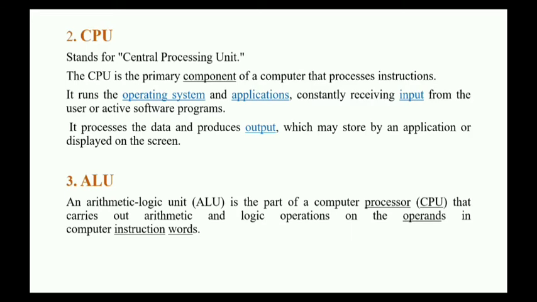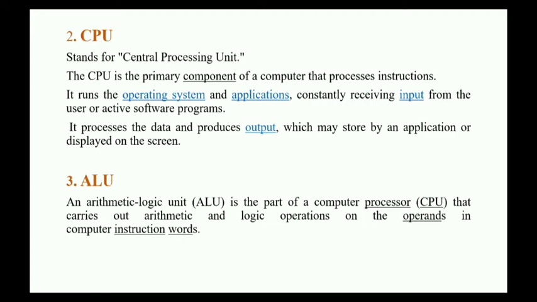Third point is ALU. ALU is arithmetic and logical unit. It is a part of the computer processor that carries out arithmetic and logical operations. Now what are arithmetic and logical operations? Addition, multiplication, subtraction, division are arithmetic and logical operations on the operands. Operands are our input. If I want to add 5 plus 10, then 5 and 10 are the operands. 15 is the output and plus is the operation we do on 5 and 10. So any number that is 5, 10, 15, they all are operands. Plus is the operation and 15 is its output.